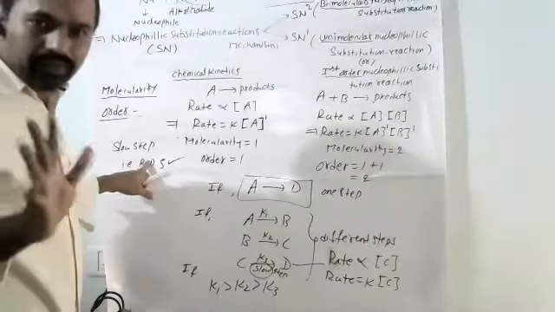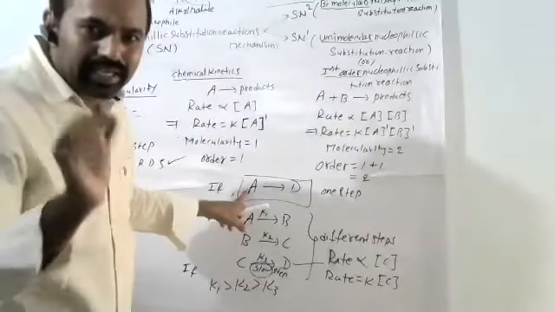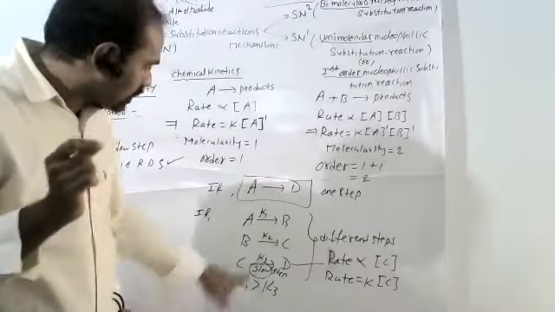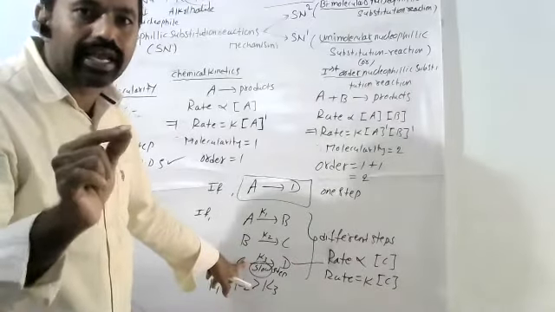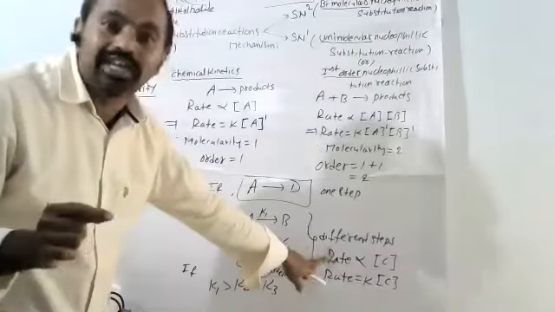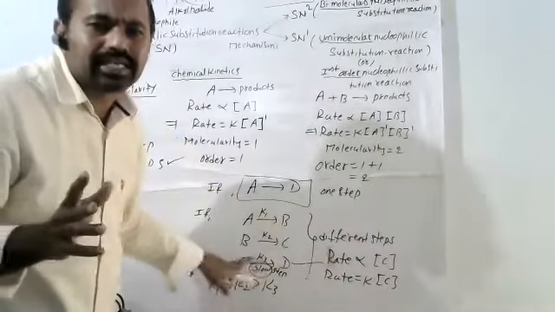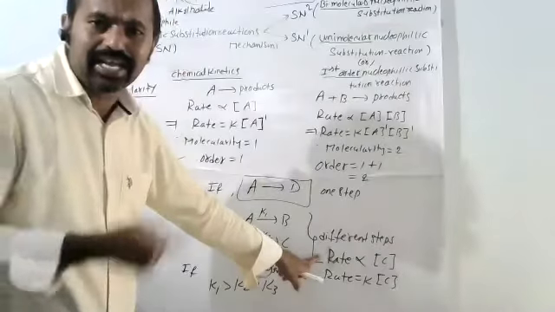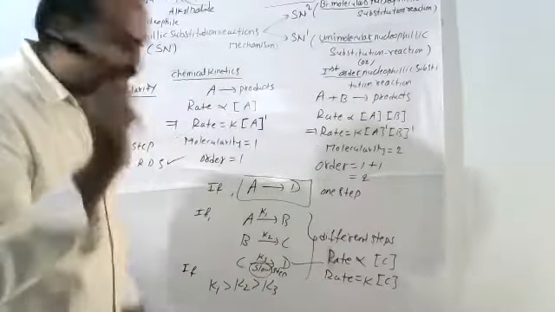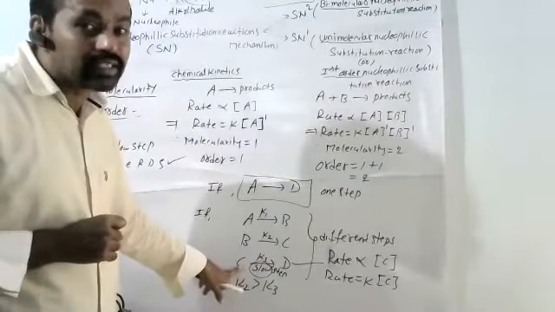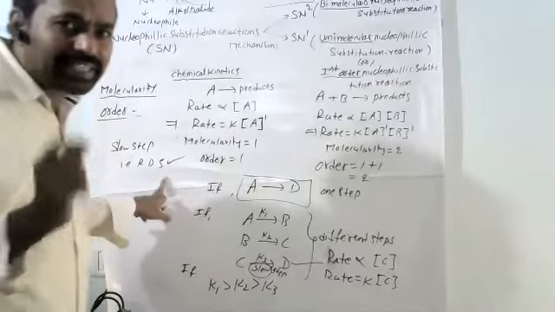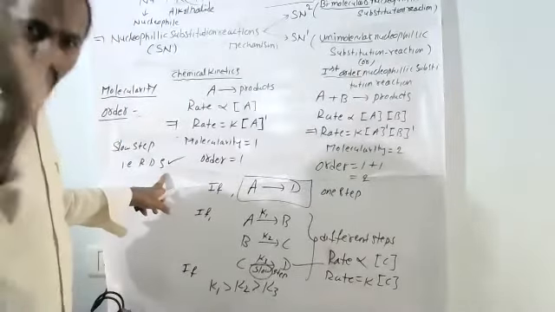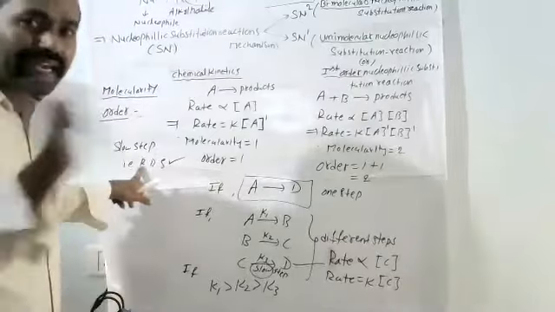According to chemical kinetics, if any reaction takes place in more than one step, the slow step is called the rate determining step.